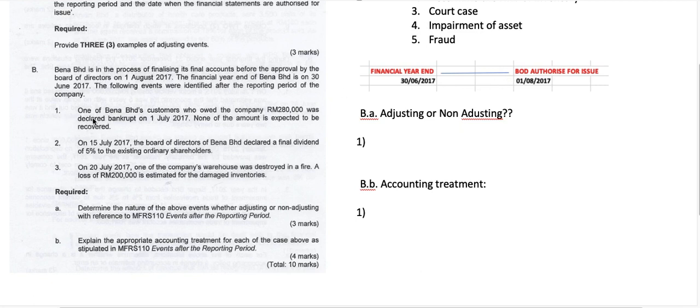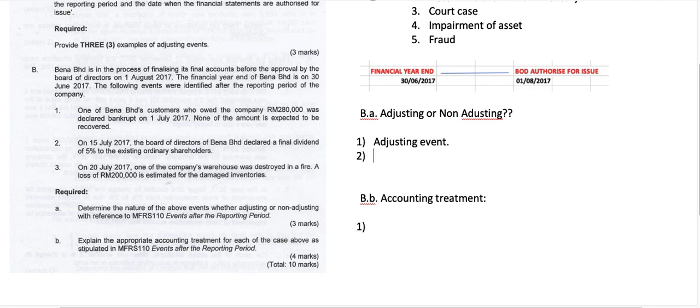Alright, the first case: one of Bina's customers who owed the company 280,000 was declared bankrupt on 1st July 17. So 1st July is somewhere here between the gap. This relates to your trade receivable, your accounts receivable. It means that this case provides further evidence that the amount you disclosed as at 30 June 17 is not accurate, so you need to adjust. So whether this is adjusting or non-adjusting, the first case is an adjusting event.